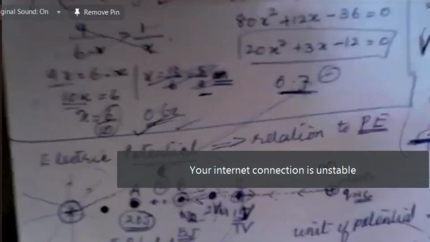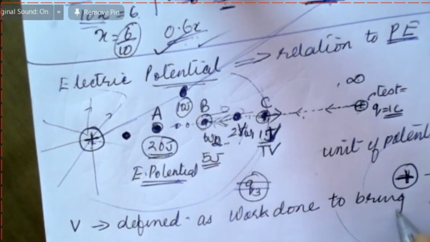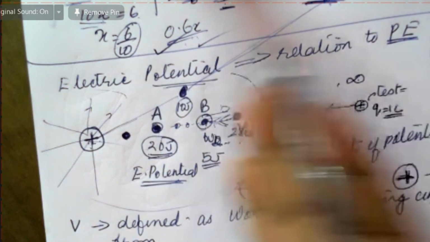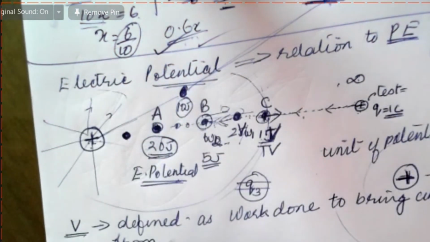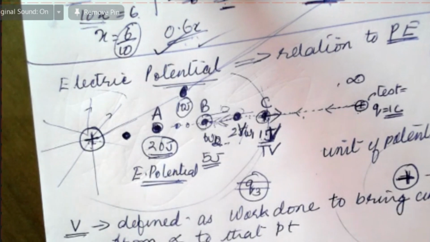So potential is defined as the work done to bring unit positive charge from infinity. Potential means from infinity to that point. Okay. For example, from infinity to that point is potential.